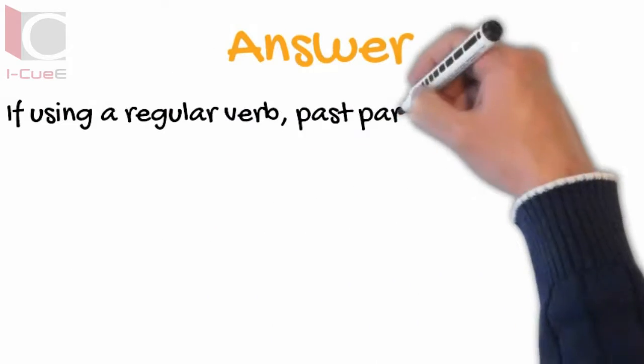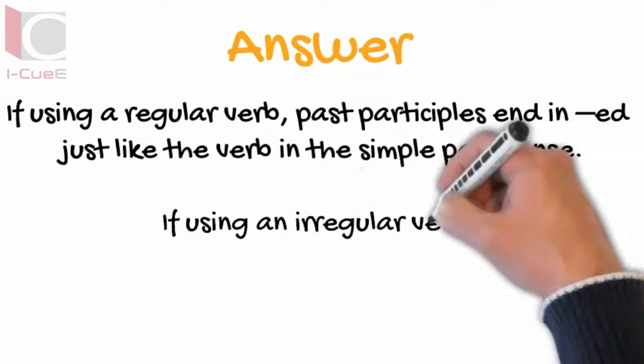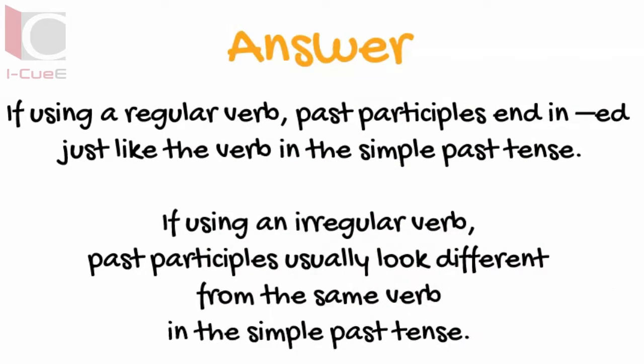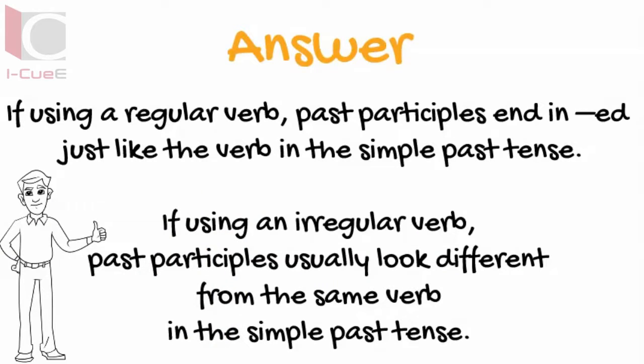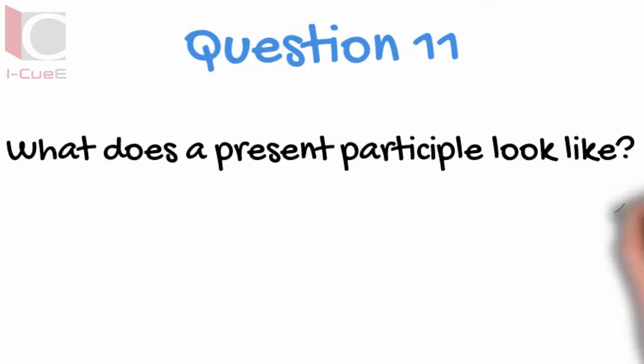If using a regular verb, past participles end in ed, just like the verb in the simple past tense. If using an irregular verb, past participles usually look different from the same verb in the simple past tense. What does a present participle look like?